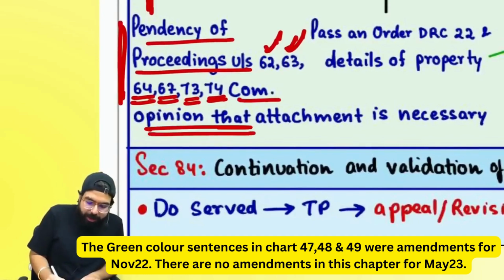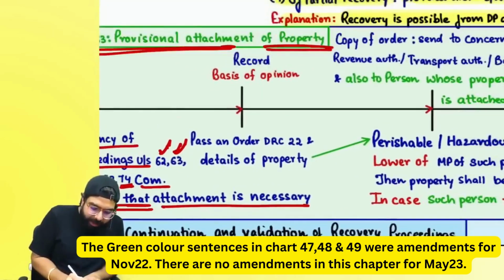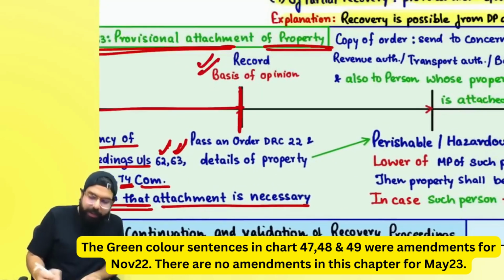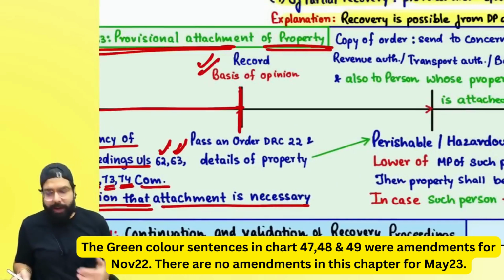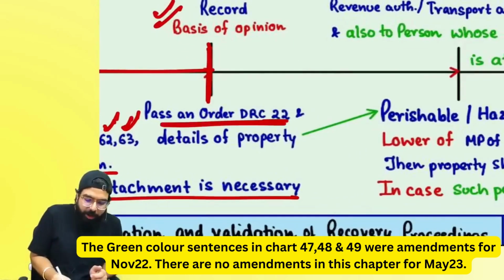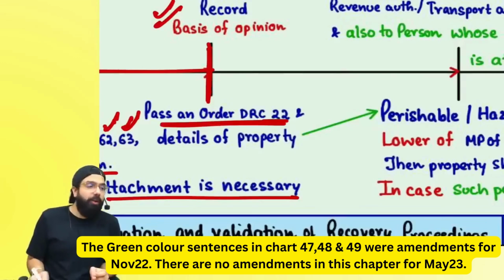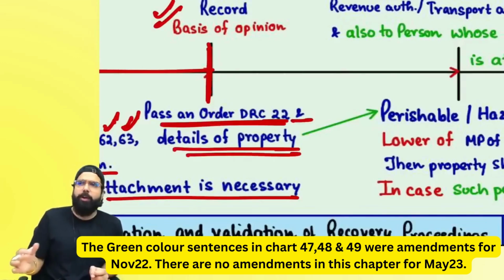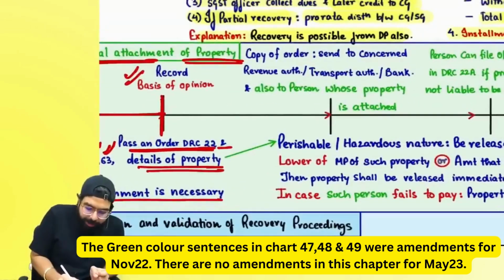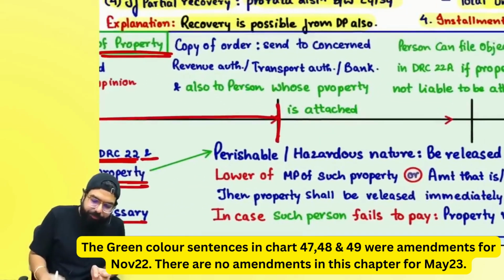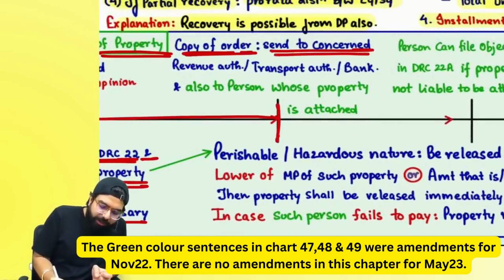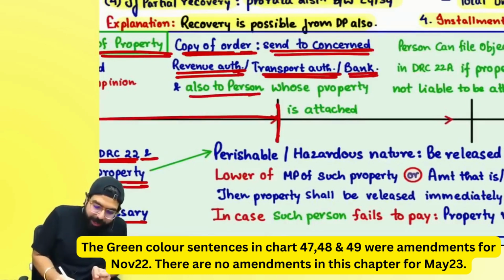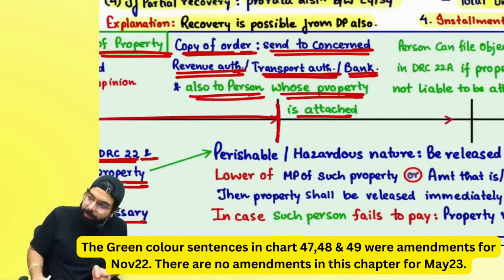Commissioner is of the opinion that attachment is necessary. Then first he will go ahead and record the reason why he has such an opinion against you. Then he will go ahead and pass an order in GST DRC 22 and details of the property will also be stated, which is the property going to be attached. Now what will happen? The officer will go ahead and send a copy of the order to the concerned revenue authority, transport authority and the bank. Right, everyone? And also it will be sent to you whose property has been attached.